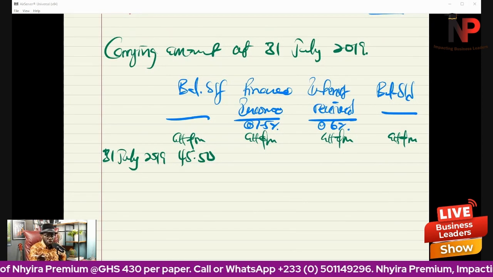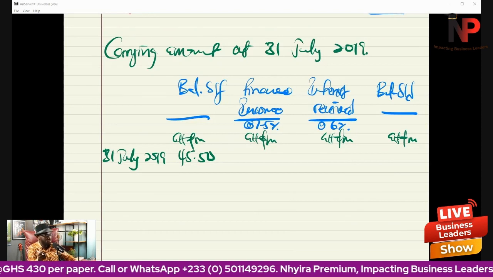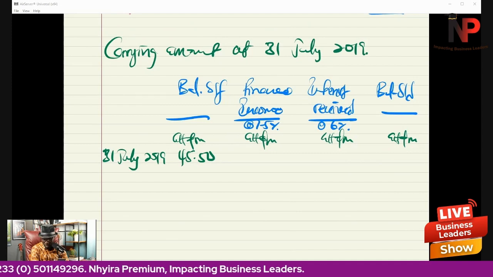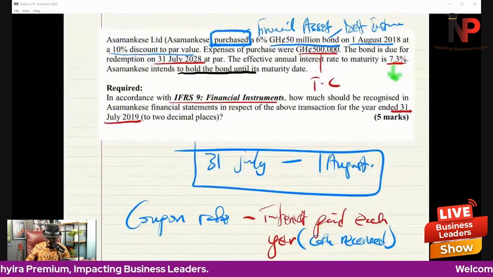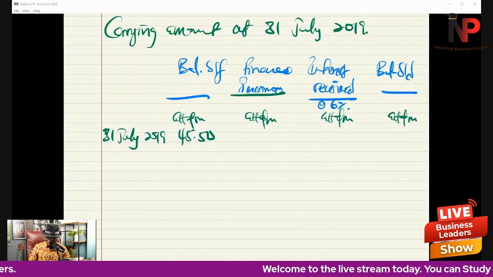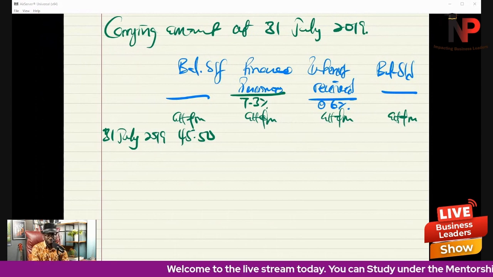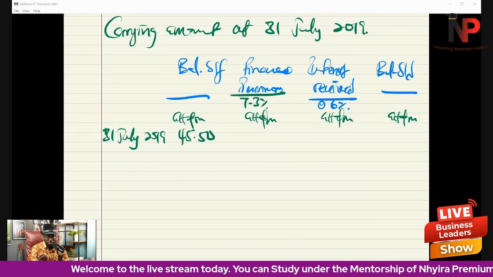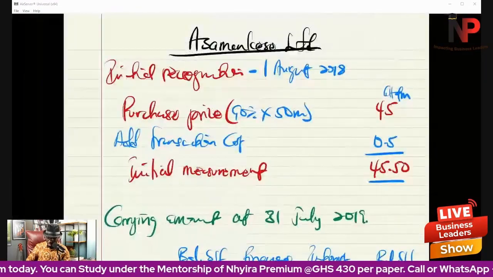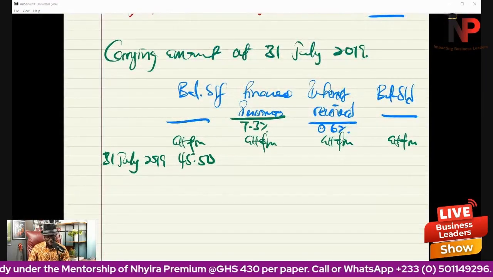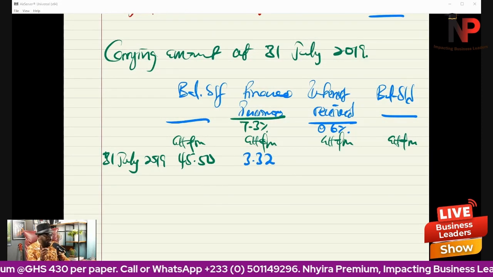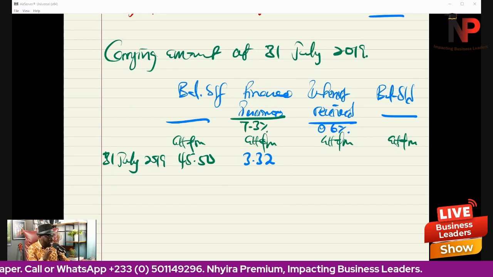Okay. So we apply the finance income on the 45.50, times 0.07. What's the rate? The rate is 7.3, not 7.5. Let me put that down well. 7.3. So I am getting 3.3. Remember, the examiner said we should work to 2 decimal places. So you have to be mindful of that as well. And that'll be 3.32 probably. So that is the interest income. This is what will go to the P&L account.